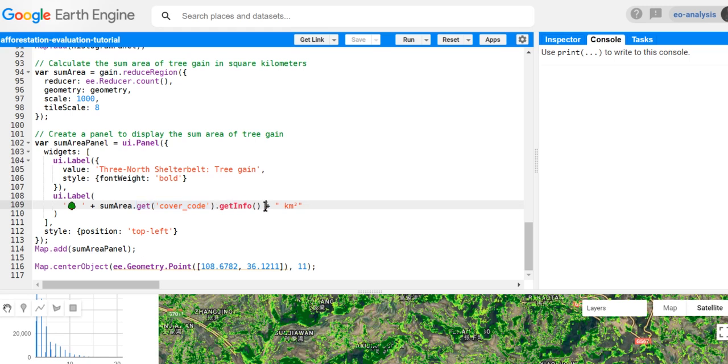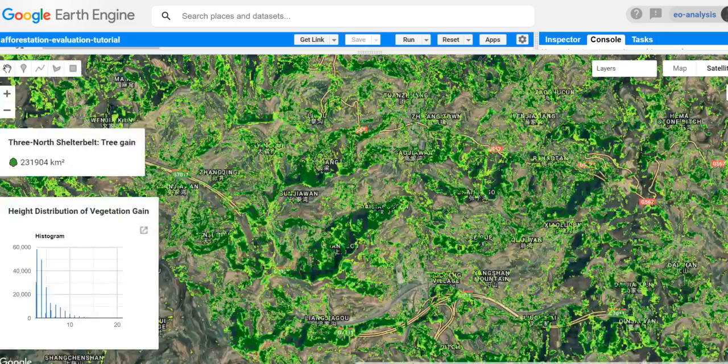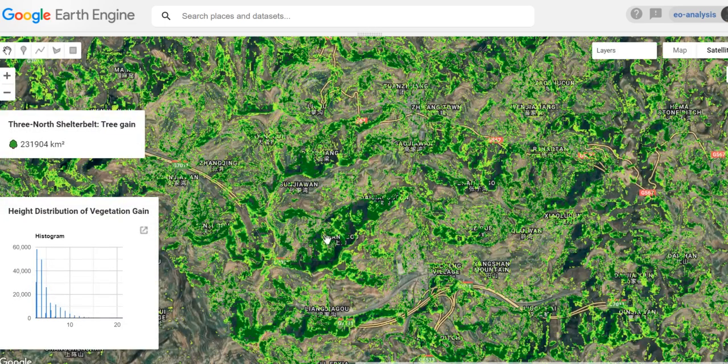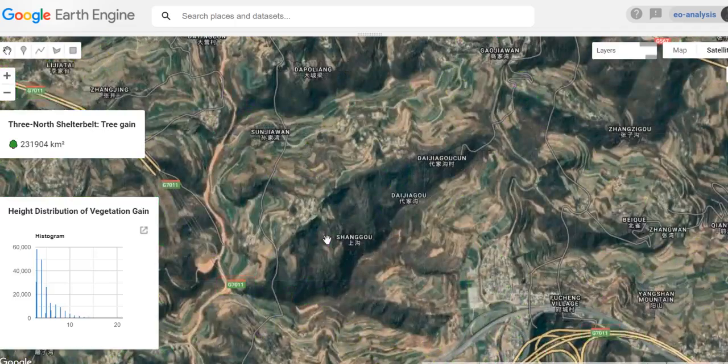We have to use getInfo in order to actually get the computed object into a value that we can show on the map. We put our unit there, set up the position of the label we want, and also add this panel to the map. At the end, I'm just looking into a very specific area so we can see a nicer result. So yeah, here it is. We can have a look at how it looks.